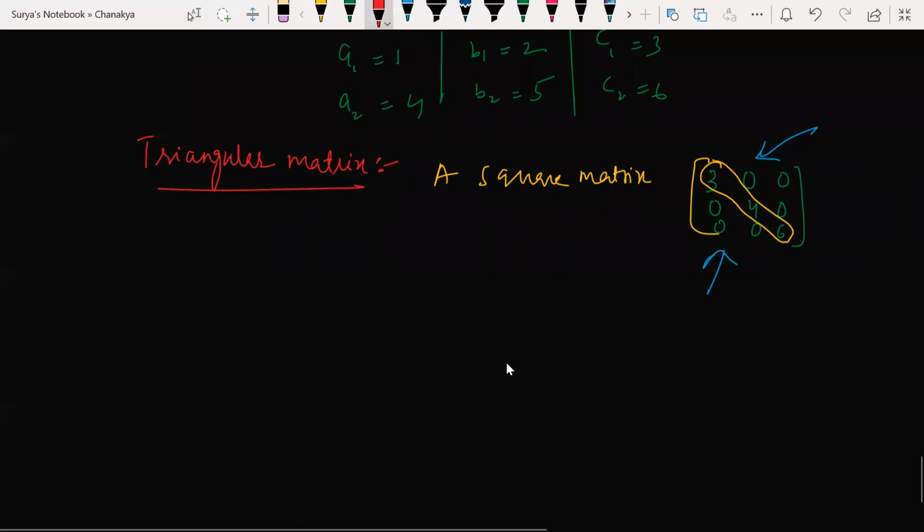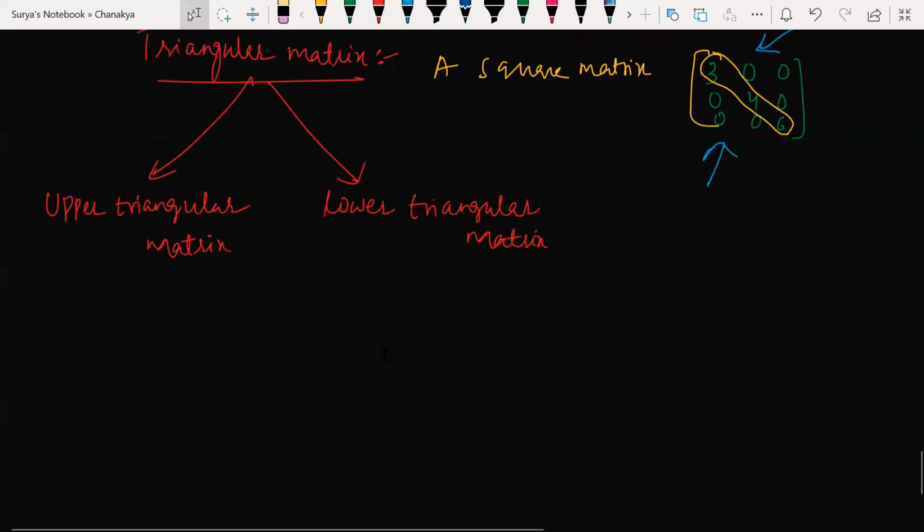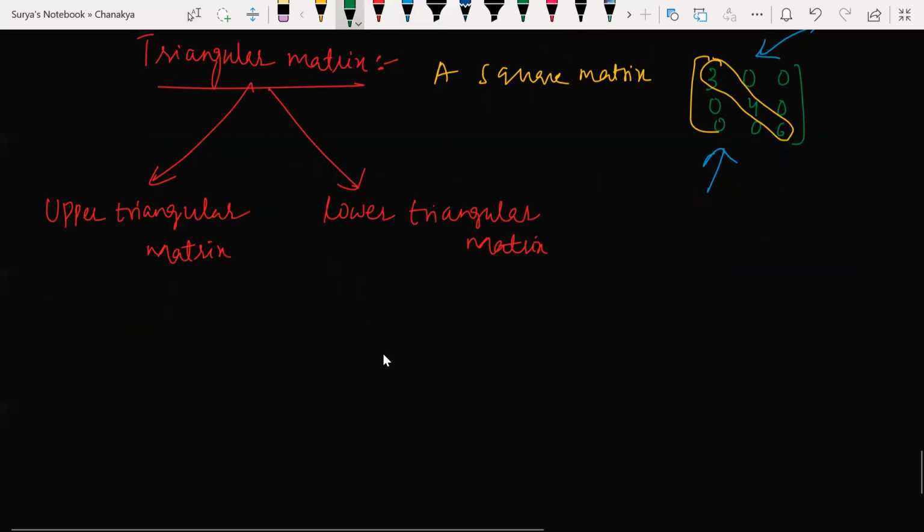So under this, we have two types of matrices: first, upper triangular matrix and lower triangular matrix. Upper triangular matrix is nothing but the downside element should be 0.